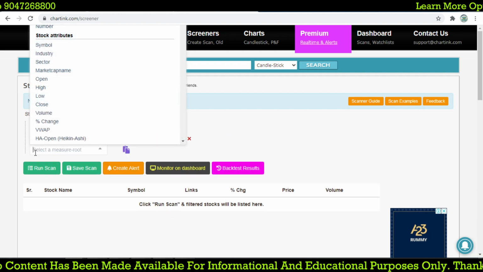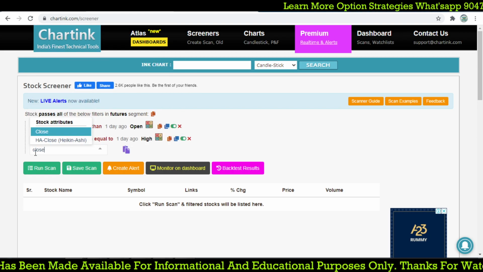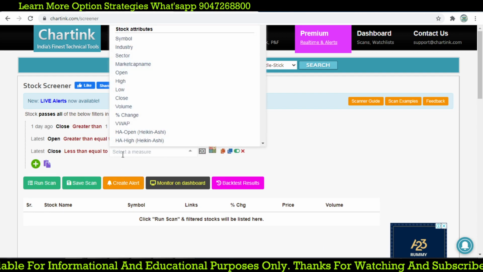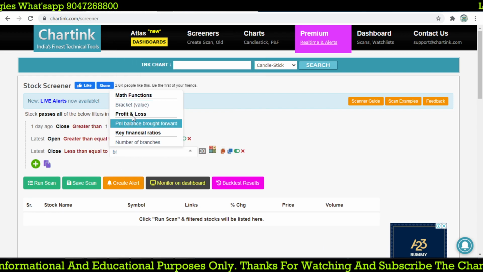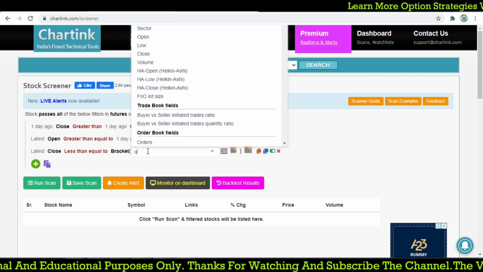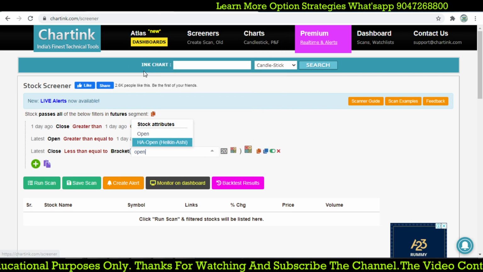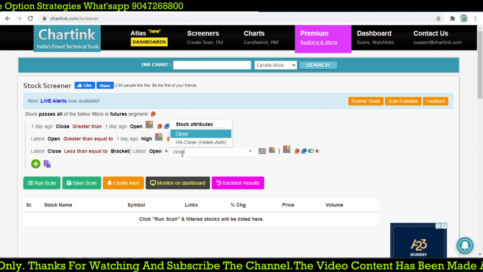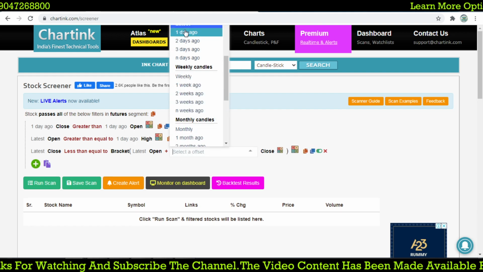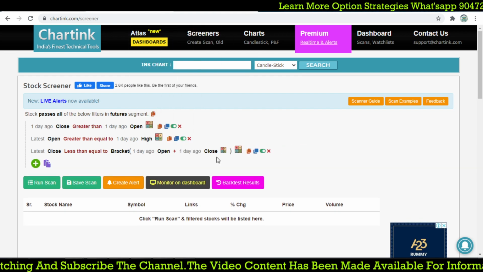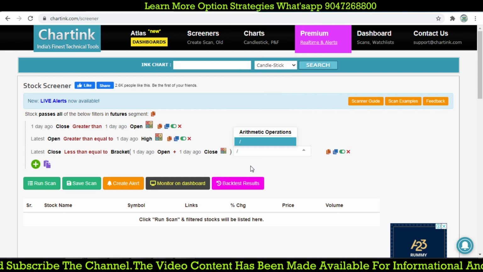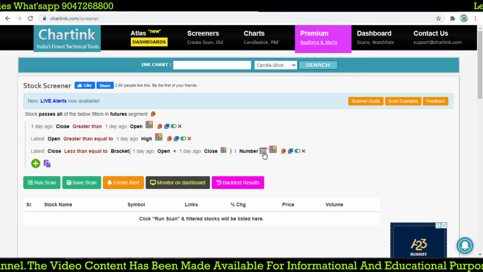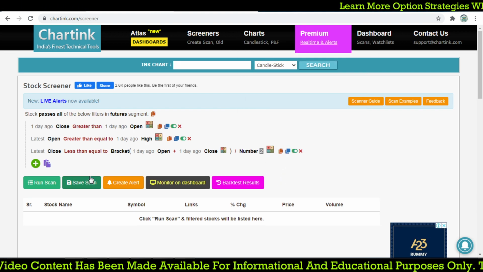And now the latest close must be less than or equal to 50% of the body. That simply comes to open price plus close price of 1 day ago, divided by the number 2, because it should close below the 50% of the body.